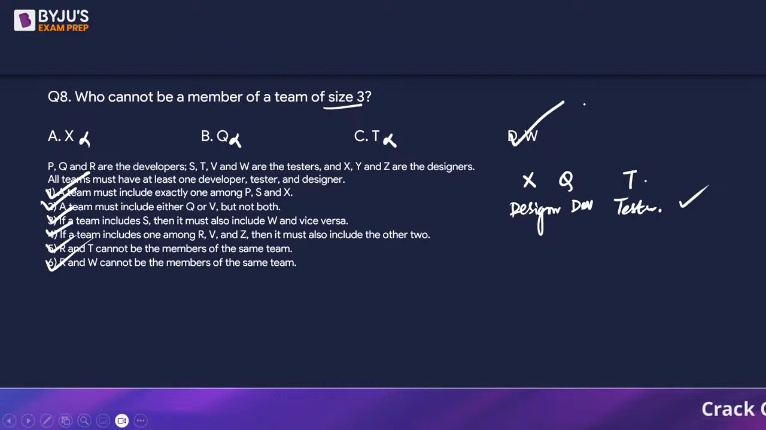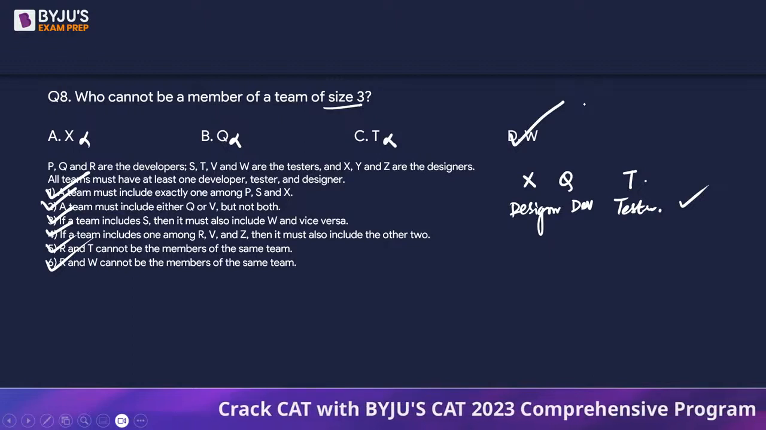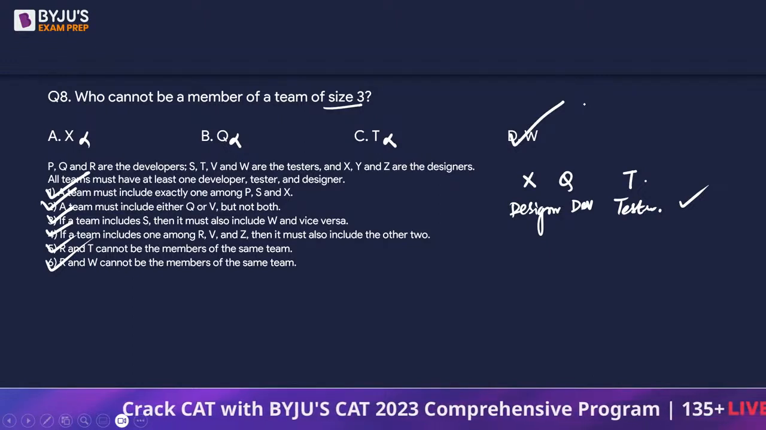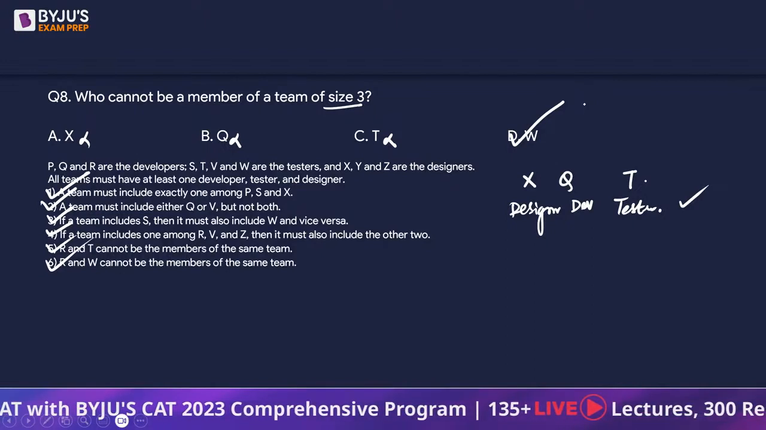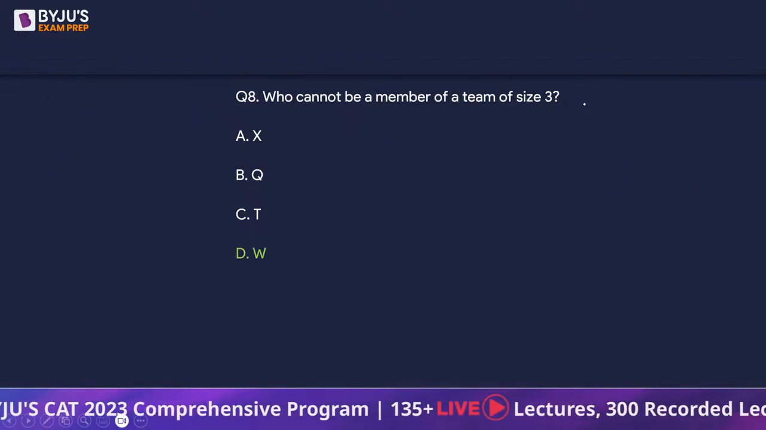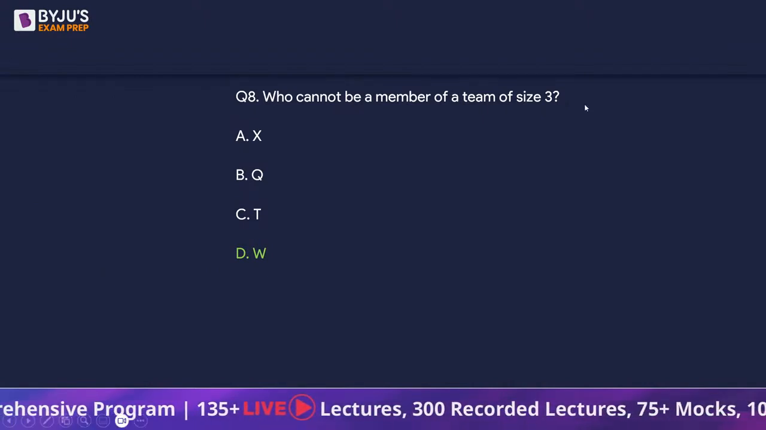So coincidentally and fortunately, we formed a group with an X and we got a team of XQT, which helped us figure out the other next two options also are going to be a possible member of a team size 3. So we very quickly get the option D as the answer.